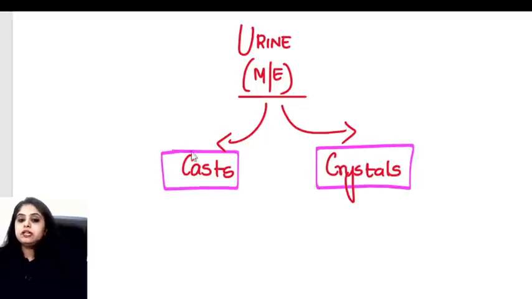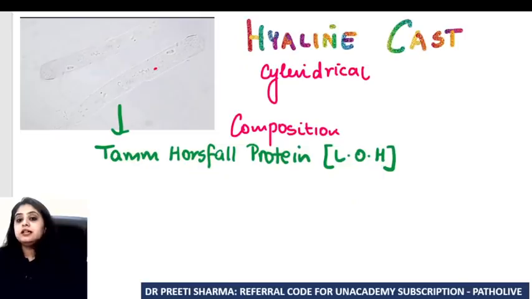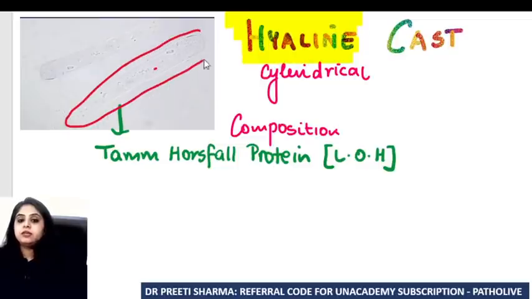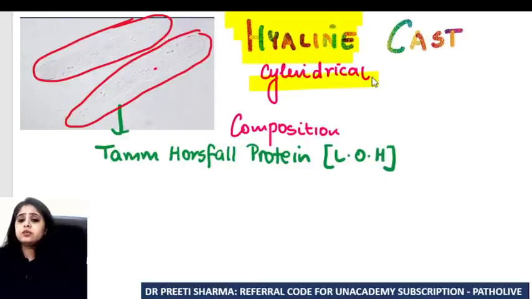Now let's move on to the identification of the casts. When I say cast, the first one I'm dealing with is known as hyaline cast. When I say hyaline cast, please remember it is a totally normal finding in the urine. Can you see this transparent cylinder that we have over here and this transparent cylinder over here? So remember, this cylindrical cast, which is totally transparent, is a normal finding. A normal person can also show this in the urine.